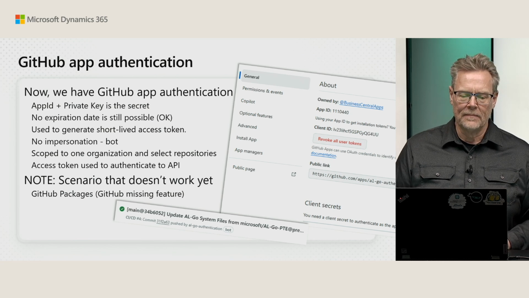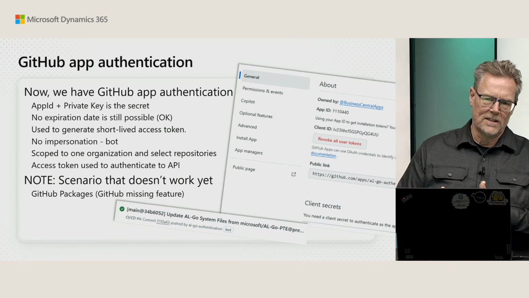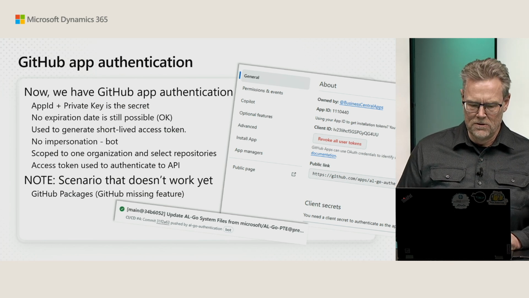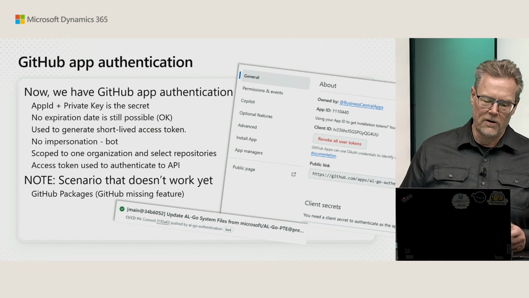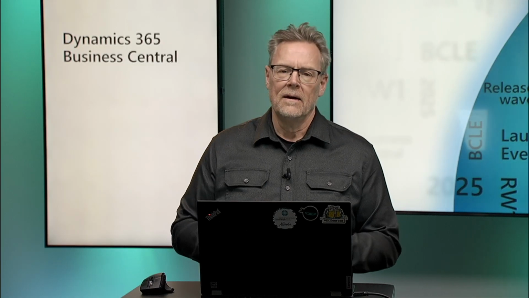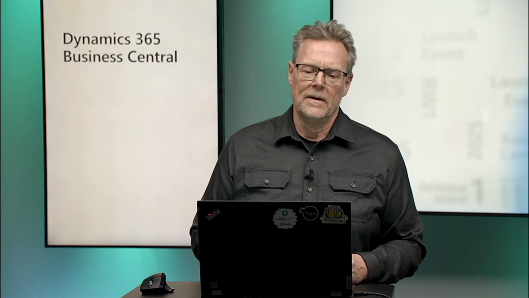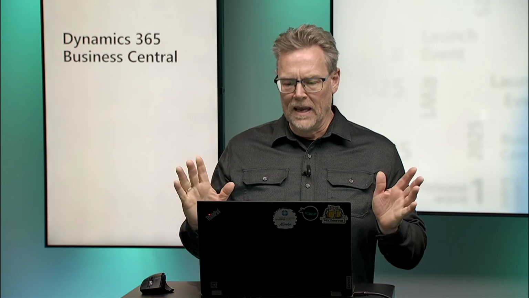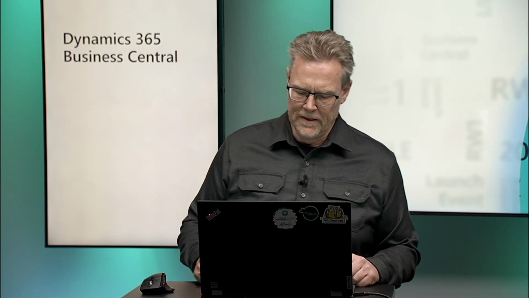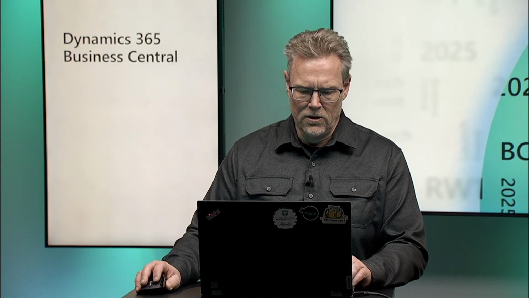It's the app, and it's scoped to one organization and select repositories, and you can get exactly the permissions for the access token that the app is set up to give you. There's one scenario that doesn't work: GitHub Packages. That's a feature that GitHub is missing. What you can do there is create a specific personal access token that only has packages read-write and nothing else. That would solve that problem. But let's have a look at the GitHub App authentication and see how that actually looks.